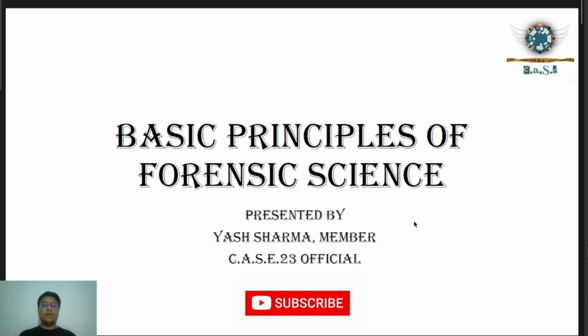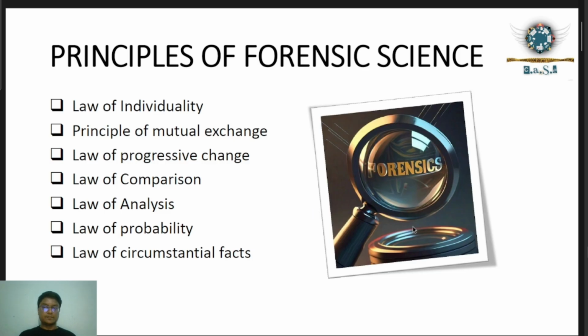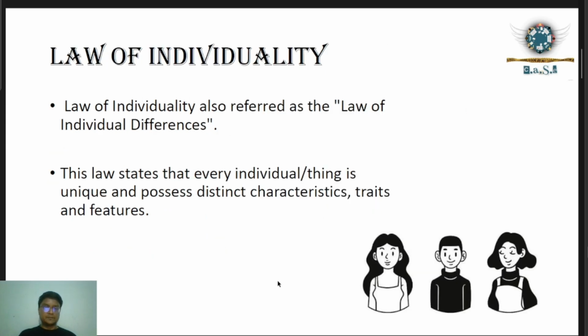Today we are going to discuss the basic principles of forensic science. In forensics, basically we have seven principles, and these principles are as follows. First we have the law of individuality, after that the principle of mutual exchange, and then the law of progressive change, and then the law of comparison, law of analysis, law of probability and law of circumstantial facts. Now we will learn about these laws in detail one by one.